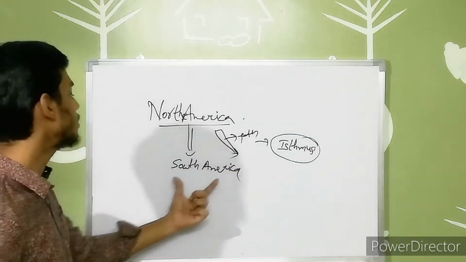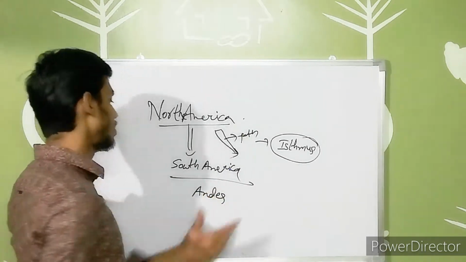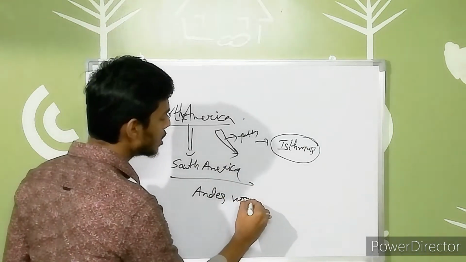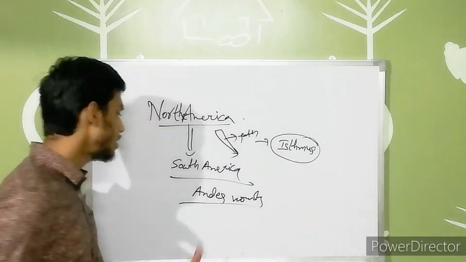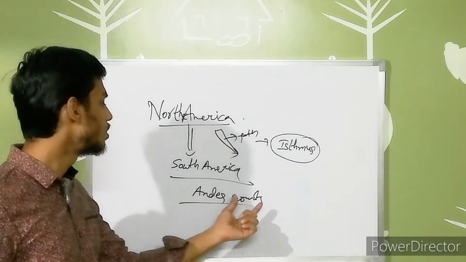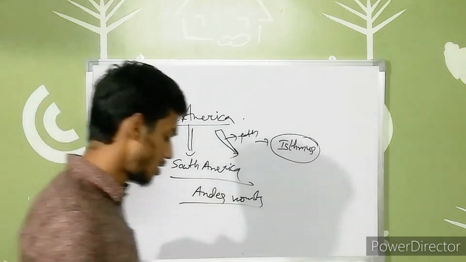So when we are talking about South America, of course it is present in the southern hemisphere. The largest mountains in the world, the Andes Mountains, are present in this South America. Also one of the largest rivers, the Amazon, is also present in South America.